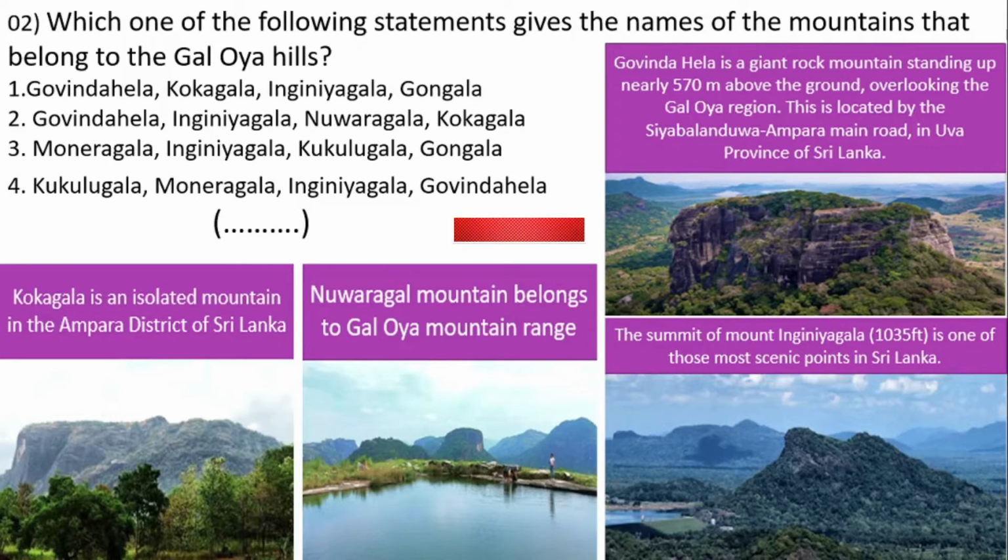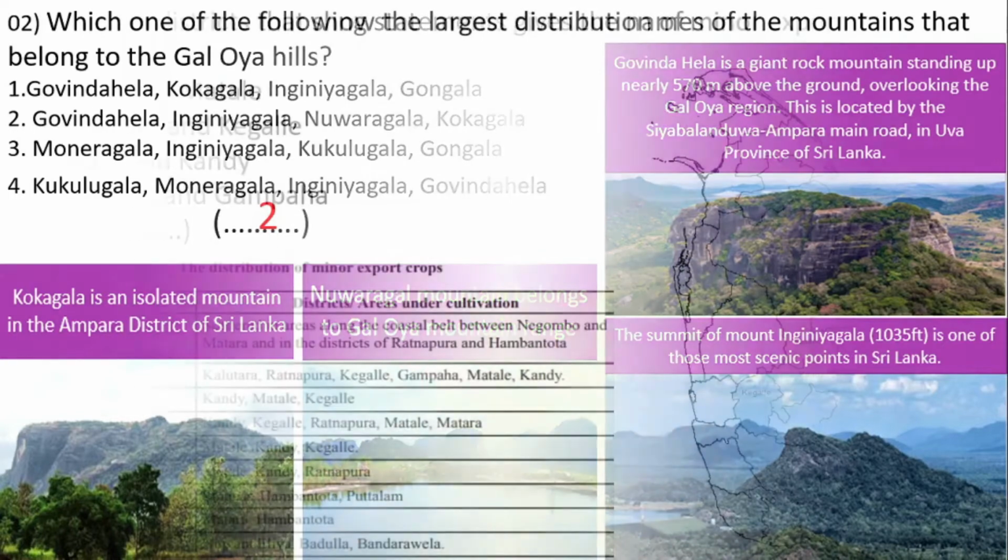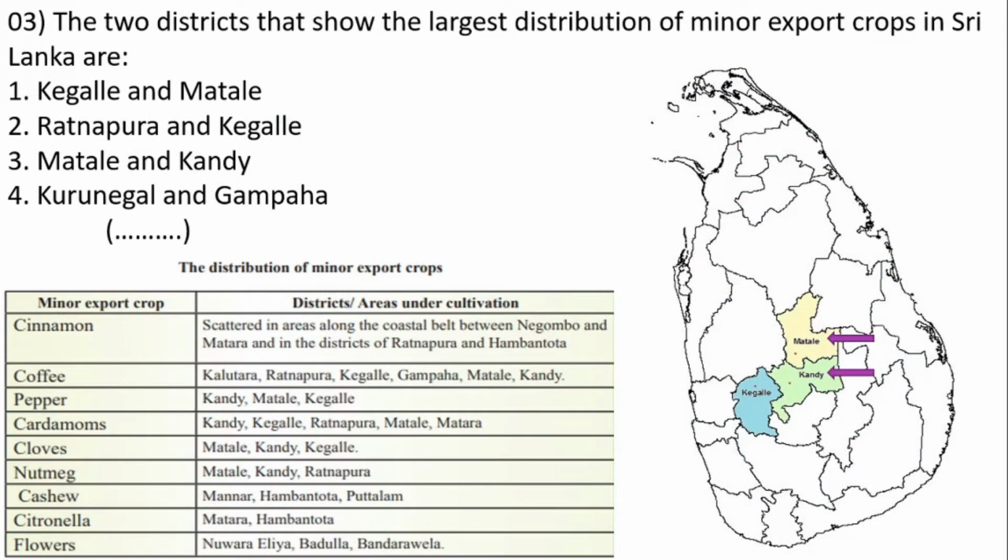Let's look at the question now. Which one of the following statements gives the names of the mountains that belong to the Galloy hills? Which one is the correct answer out of the 4 answers given? According to my description given above, the answer is Number 2. Next, move on to the next question.